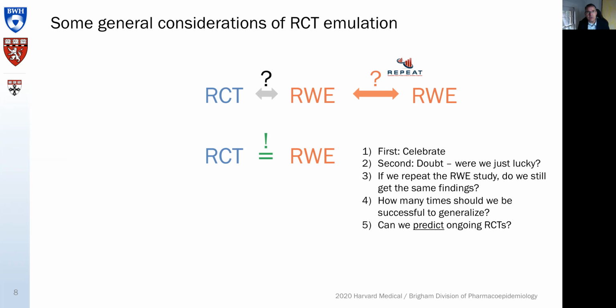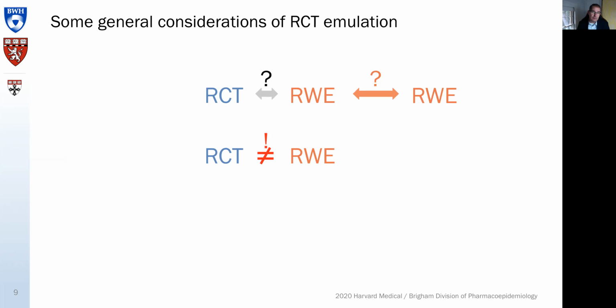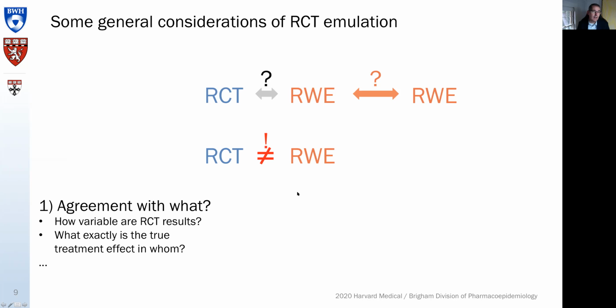And can we predict ongoing RCTs? That's the ultimate test. Now, in the situation where we don't find the same relationship, the same finding, what then? There are a bunch of questions that come up. One is, well, what about our gold standard? How variable is our gold standard?